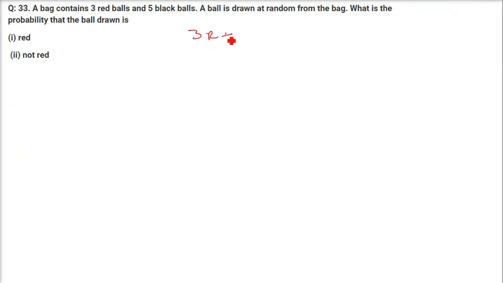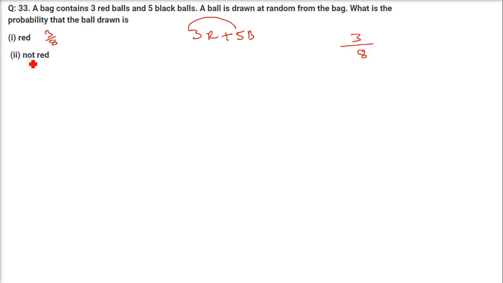A bag contains 3 red and 5 black balls. A ball is drawn at random from the bag. What is the probability that the ball drawn is red, not red? Red, that is, 3 favorable cases are there. And what is the total number of cases? 5 plus 3, that is 8. 3 by 8 is the probability of getting a red, because only 3 can come, and the total number of balls is 3 plus 5.